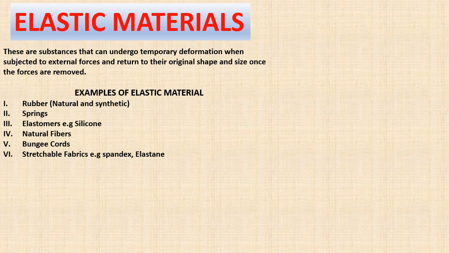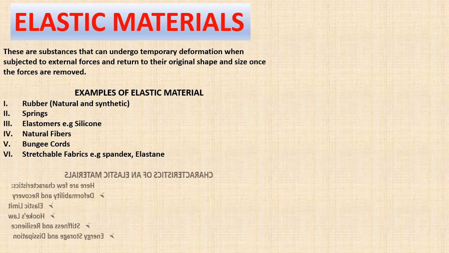When you release your hand from it, it will go back to the same shape. When you compress it to make it reduce, when you remove your hand, it will go back to the same shape. Now, examples of elastic material are rubber, spring, elastomers, e.g. silicone, natural fibers, bungee cord, stretchable fabrics, that is, some clothes can be stretched. They are all examples of elastic material.